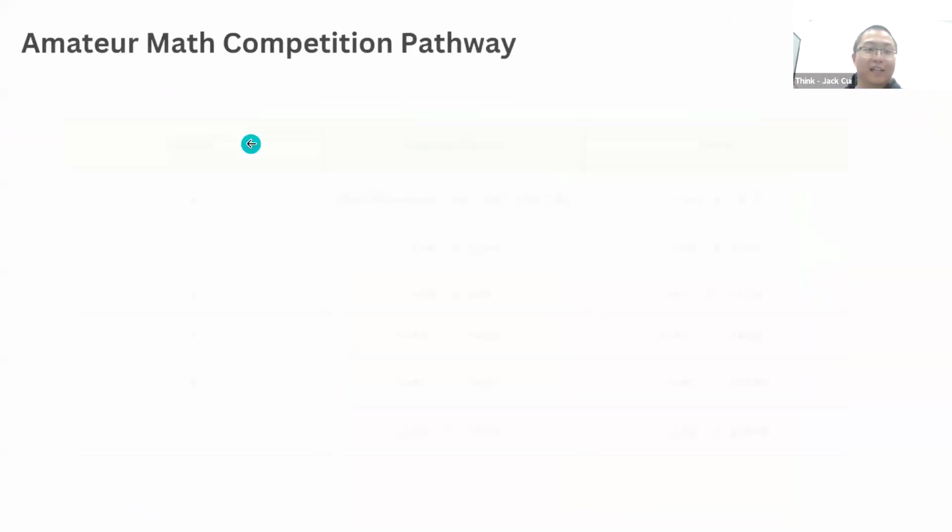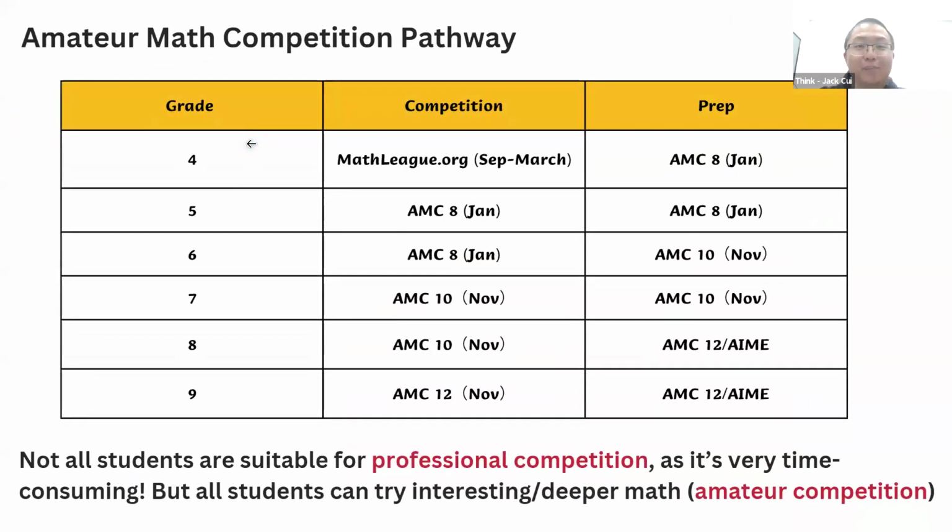But more generally, I'm going to emphasize the amateur math competition pathway. This is suitable for more students, because they are going to take AMC8, AMC10, and AMC12 gradually. This will be a more reasonable pathway. They don't need to spend tons of time on math competition, but just want to gradually improve. So that's why.